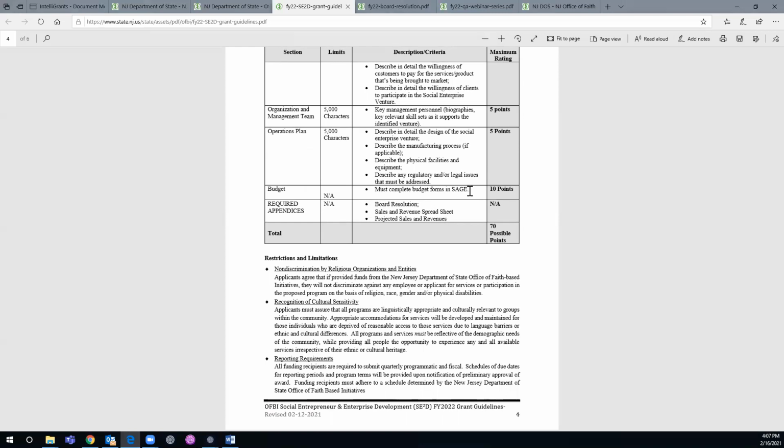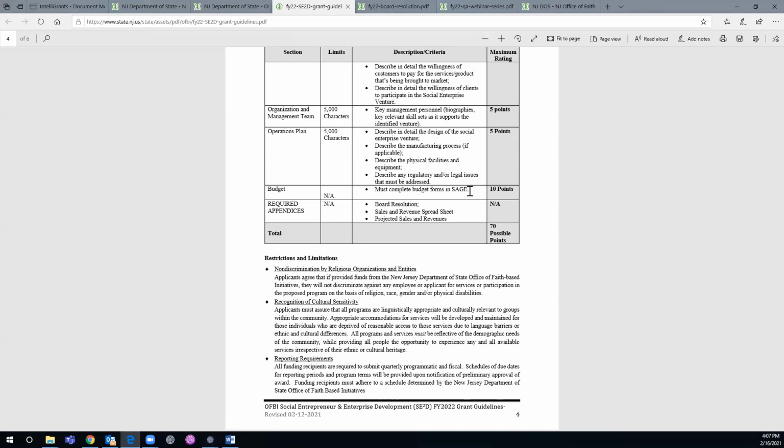Now, unlike our other funding opportunities, there is no limit to the amount of the grant that can be used for personnel. Everybody else has an 85% max. Seed doesn't have a limit because I don't look at it as a social service program. I look at it like a business. And so, you got to acquire and get some talent.